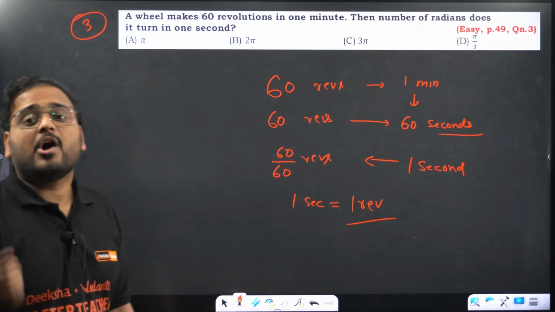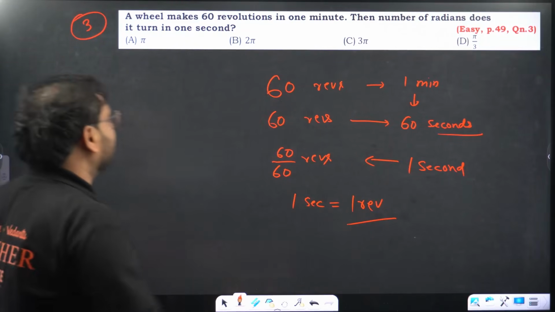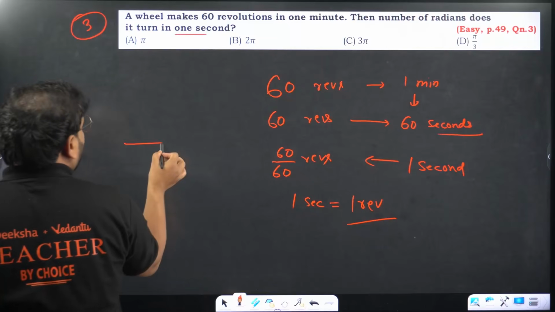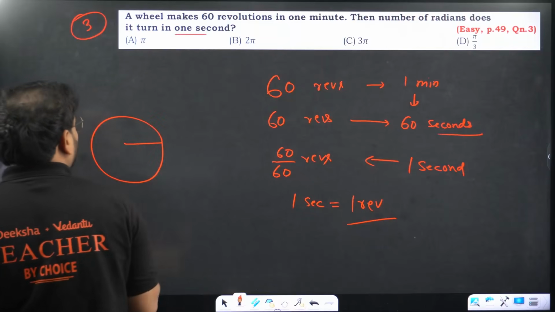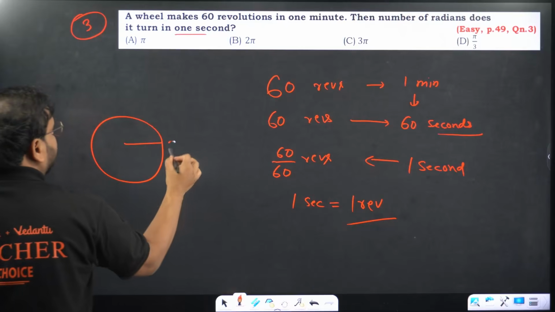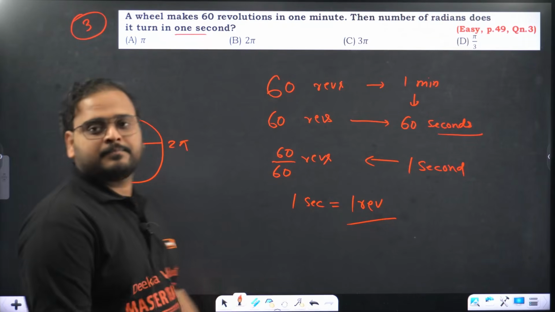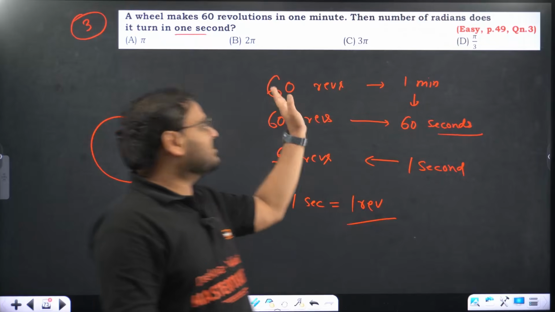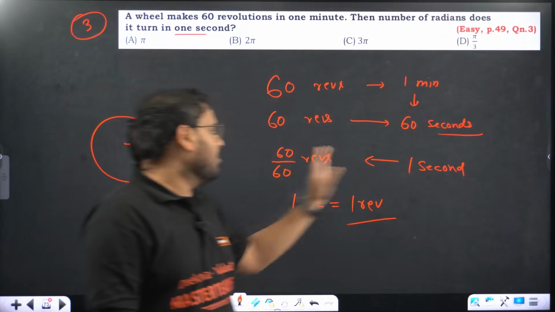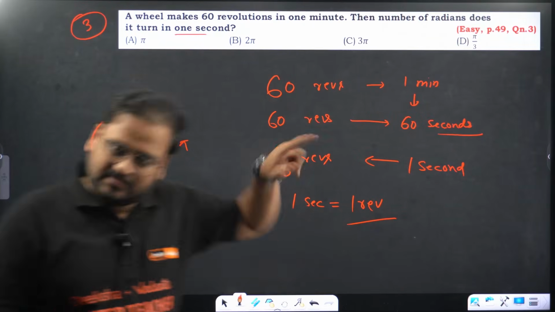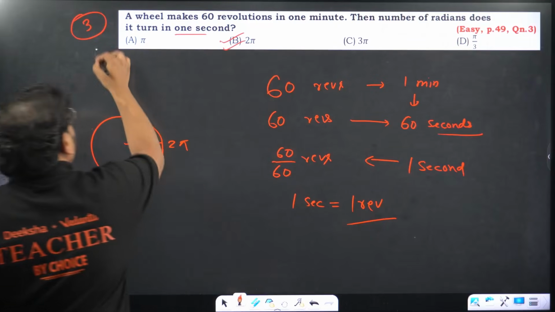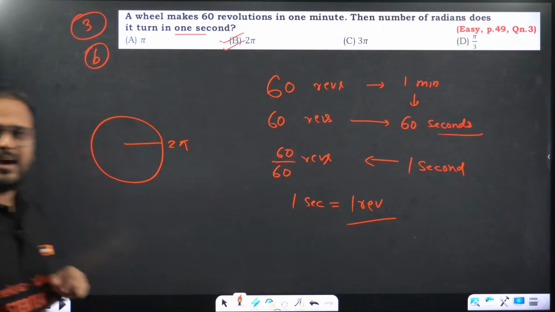They're asking us, what is the angle swept in 1 second, right? They're saying in 1 second, it goes from here to here, 1 revolution. How much is that angle? 2 pi. In 60 seconds, which is 1 minute, it goes 60 revolutions. In 1 second, it goes 1 revolution. It means it is the complete circle. Answer is 2 pi radians. A simple question. 2 pi radians. Okay.